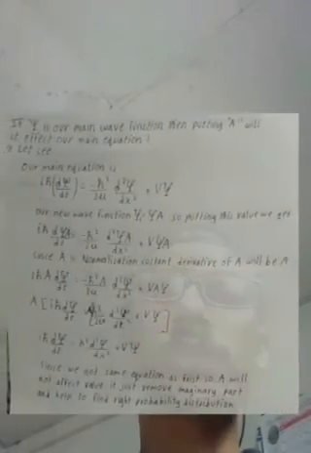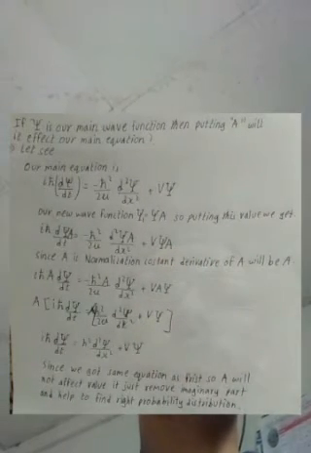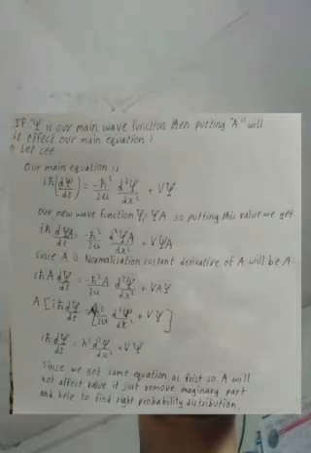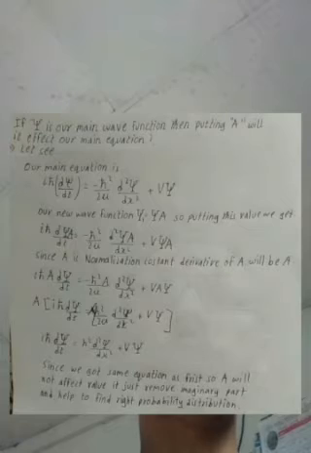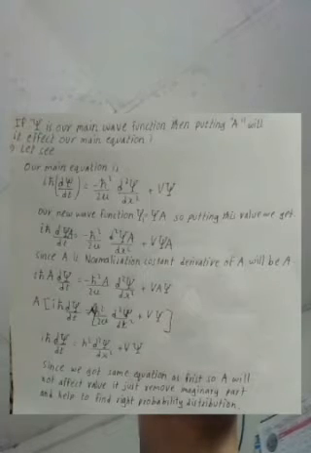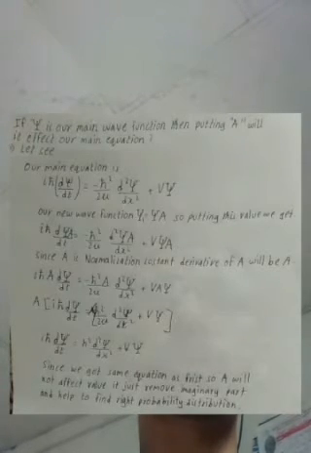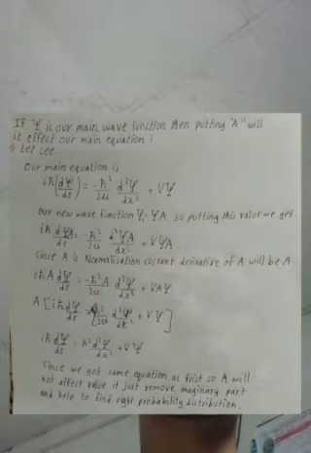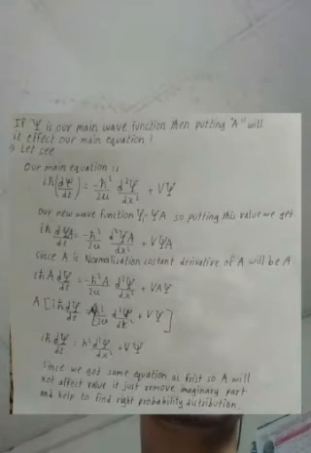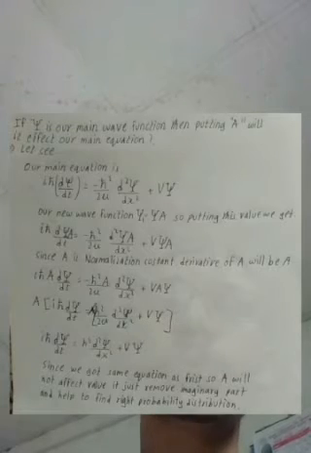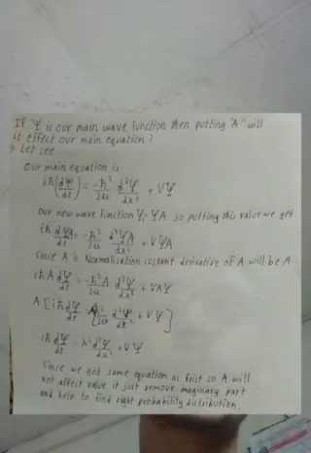Saying about it, you may also have a question. If psi is our main wave function, then putting A, will it affect our main equation? Let's see. Our main equation is i h cut derivative of the wave function with respect to time is equal to minus h cut square upon 2 mu second derivative of the wave function with respect to x plus V into the wave function. Our new wave function psi 1 is equal to psi A. So putting this value, we get i h cut derivative of psi A with respect to time is equal to minus h cut square upon 2 mu second derivative of psi A with respect to x plus V psi A.